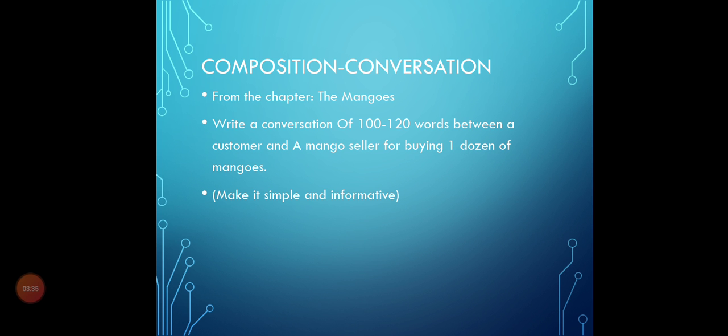You have already read the chapter the mangoes, and the chapter is all about the buyer and the seller. The seller was convincing the buyer to buy mangoes from him, but the buyer is not agreeing on buying the mangoes from him.